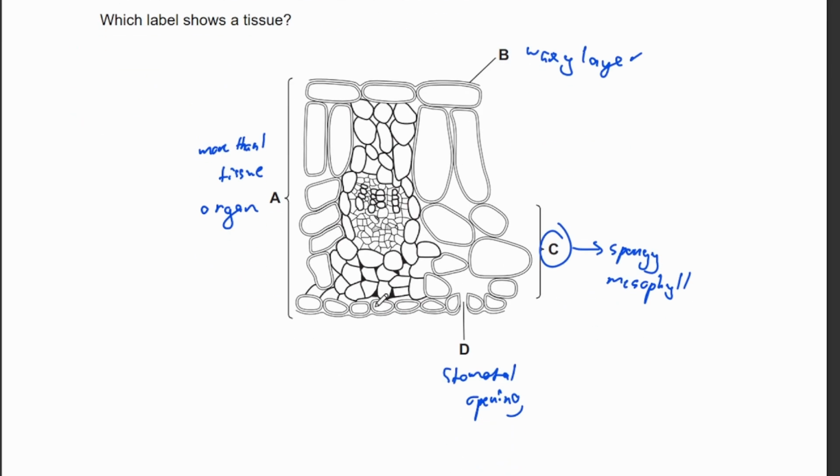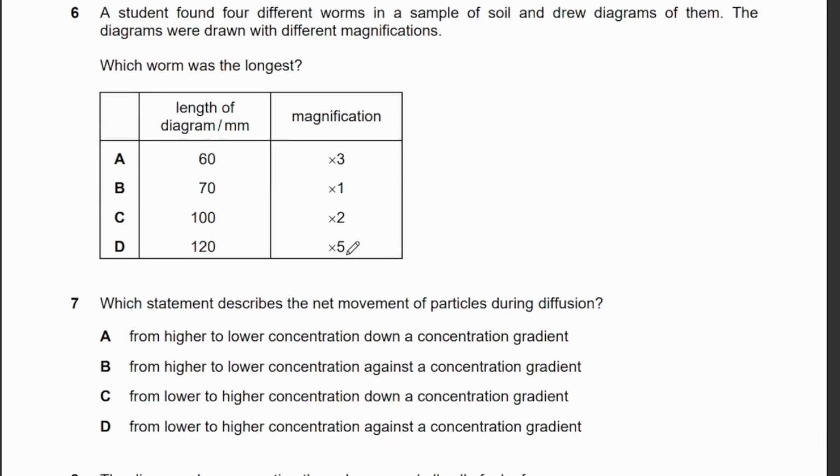Right? Okay. 6. A student found 4 different worms in a sample of soil and drew diagrams of them. The diagrams were drawn with different magnifications. Which worm was the longest? Okay, so they give you the length of the diagram and they give you the magnification. Therefore, you have to use the formula magnification equals image over actual. So if you want the actual size, you have to divide the image size by the magnification.